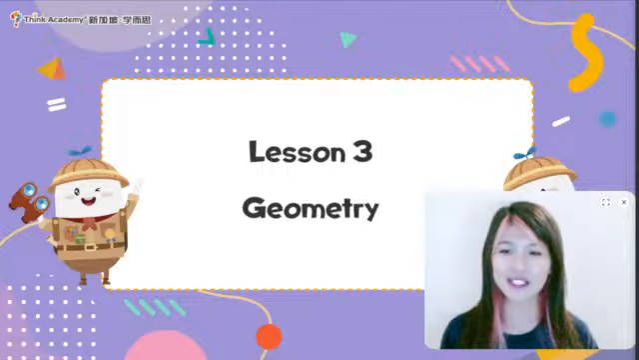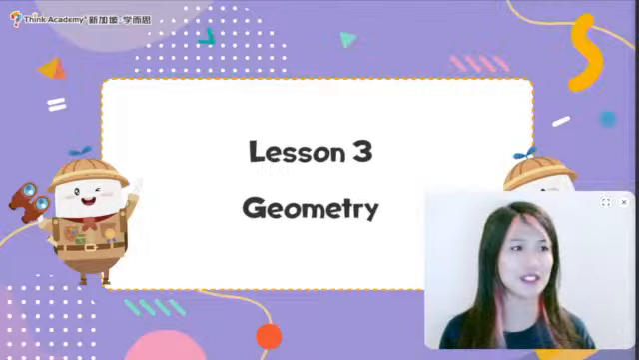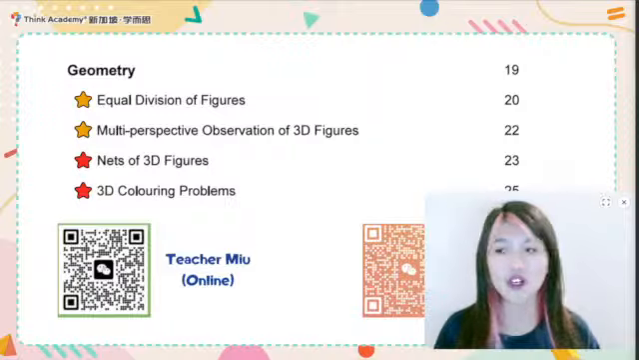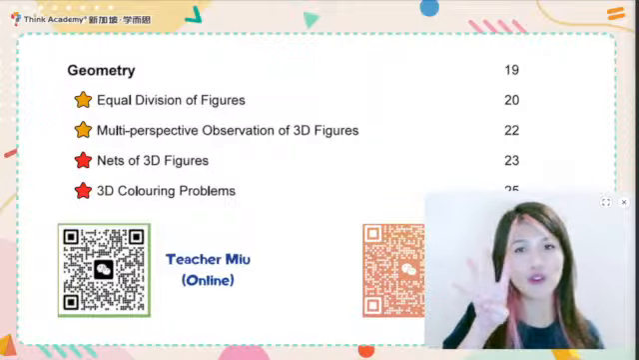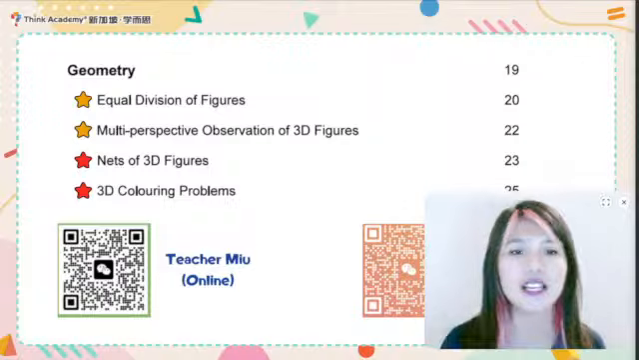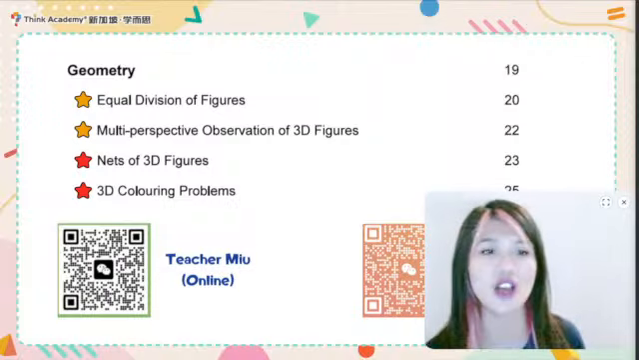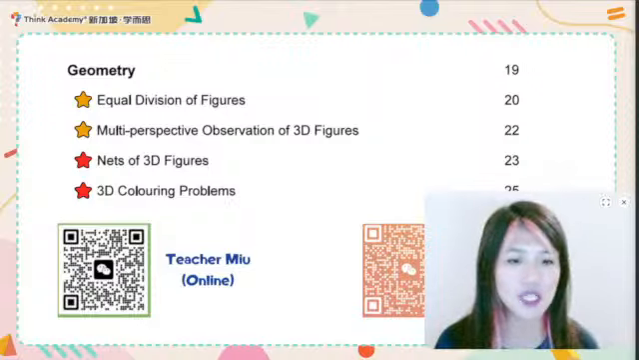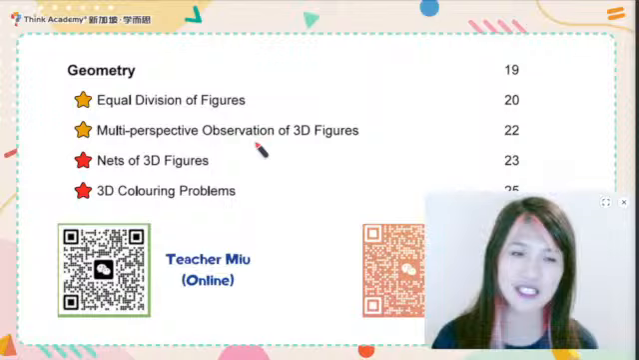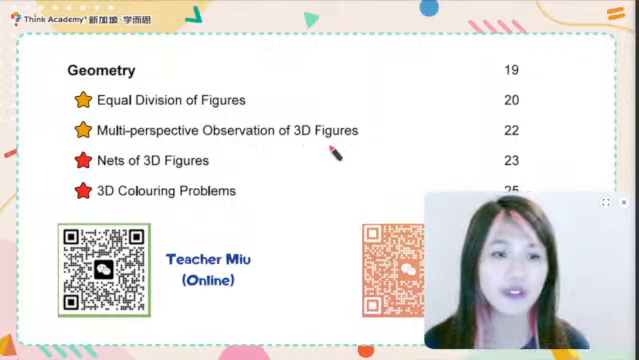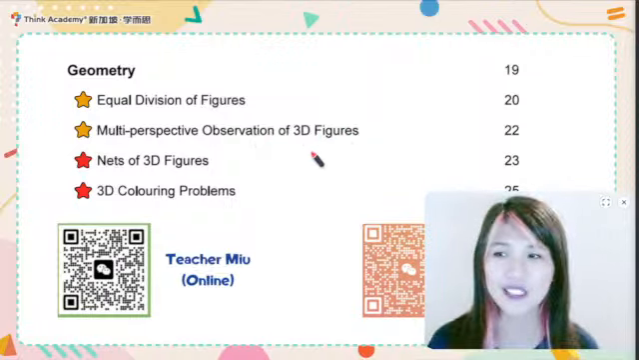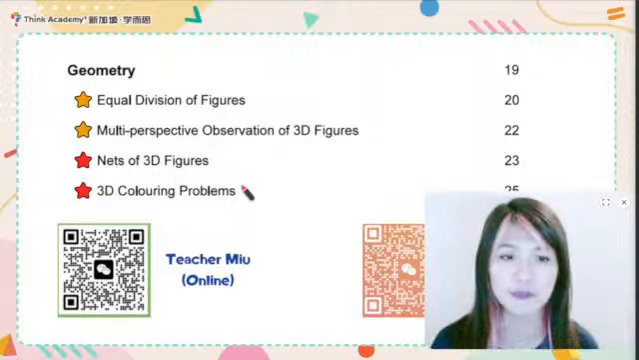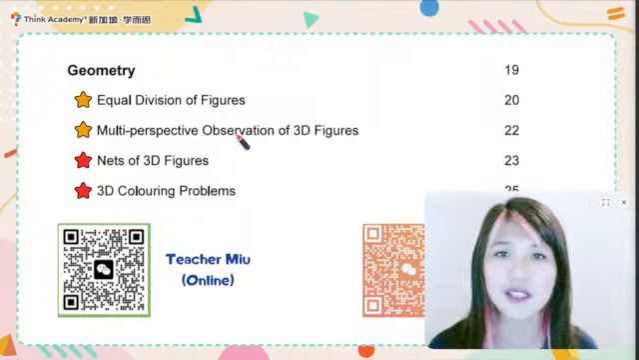All right, before the start, let me just go through what we are having for today. Today we are having the geometry. For the geometry here, we have 4 very important topics. The equal division of figures, which is on your page 20. Then also we will talk about the multi-perspective observation of 3D figures. They are very, very common topics in this module. And then also we will have the nets of 3D figures and also the 3D coloring problems. All these topics are very common topics in both competition and GEP.